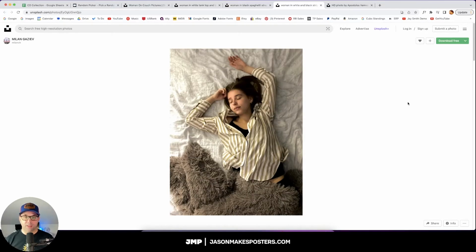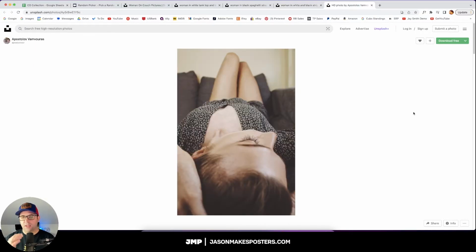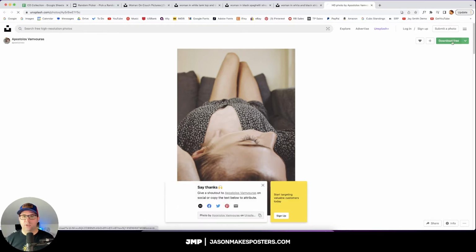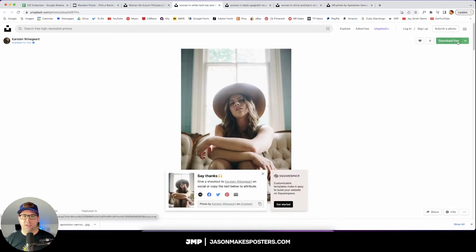This one is probably the least like the ones that are from the album artwork, so I'm probably not going to use this one. It was just something to consider. This one I like a lot because it's more of a close-up. It has some of that seductive nature to it, but it has the potential to be part of a more abstract art piece. So I'm going to download this one, and I'll try this one as well. I might see if I can do like a mashup of the two images.